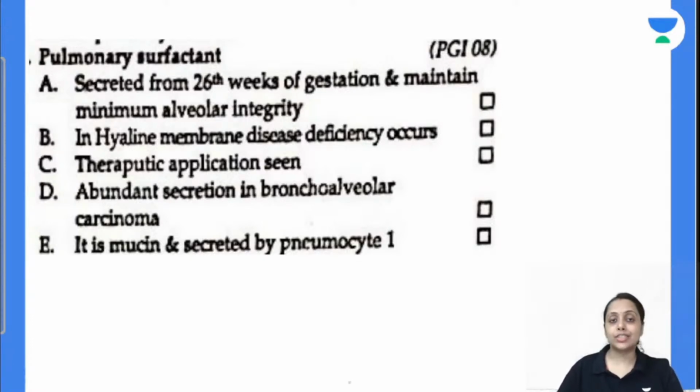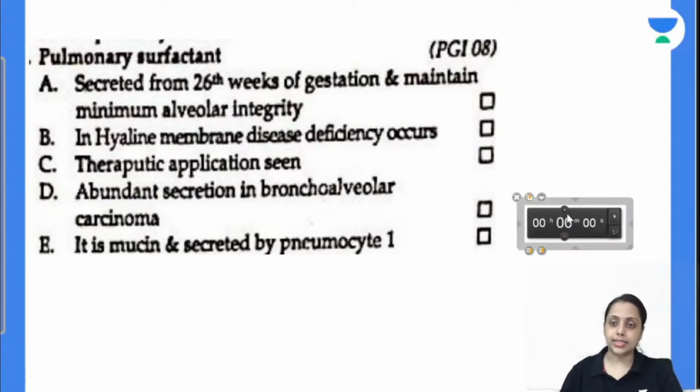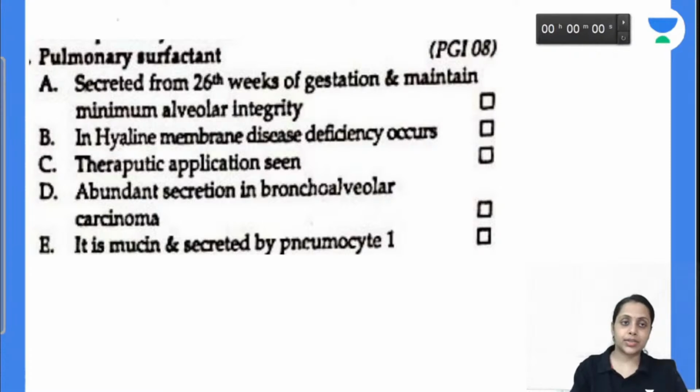Next is option A. Pulmonary surfactant is secreted from 26 week of gestation and maintains minimal alveolar integrity. In hyaline membrane disease deficiency occurs. Therapeutic application is seen. Evident secretion in bronchoalveolar carcinoma. It is a mucin and it is secreted by type 1 pneumocyte. Which of the statements are correct? It is secreted by 26th week of gestation and it maintains minimum alveolar integrity. In hyaline membrane disease deficiency occurs and therapeutic application is also seen because we already studied drug forms of surfactant, and it is used in deficiency of this surfactant.